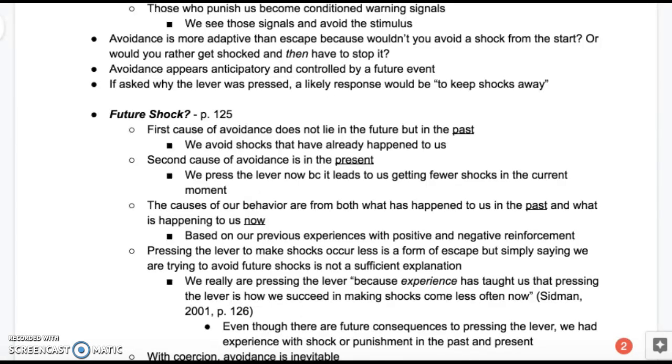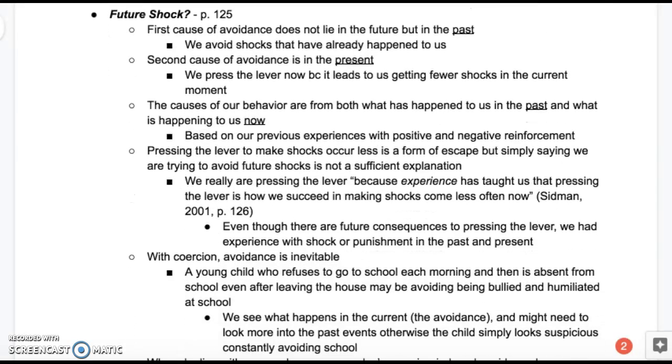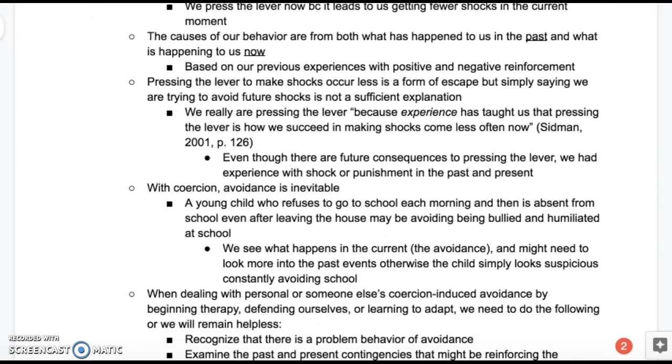We really are pressing the lever because experience has taught us that pressing the lever is how we succeed in making shocks come less often, and this was a quote on page 126. Even though there are future consequences to pressing the lever, we had experience with shock or punishment in the past and the present. With coercion, avoidance is inevitable. A young child who refuses to go to school each morning and then is absent from school even after leaving the house may be avoiding being bullied and humiliated at school.